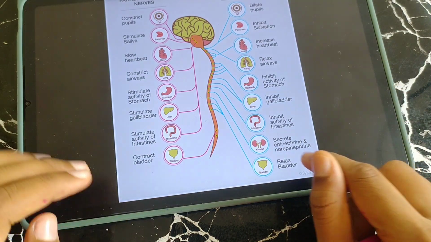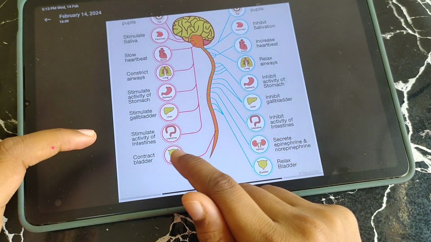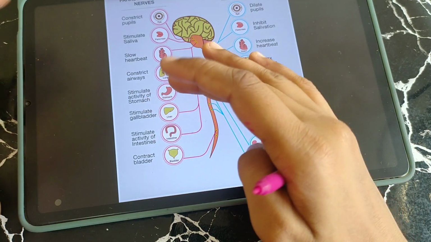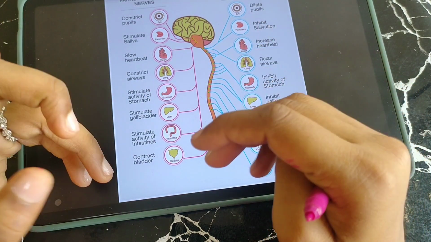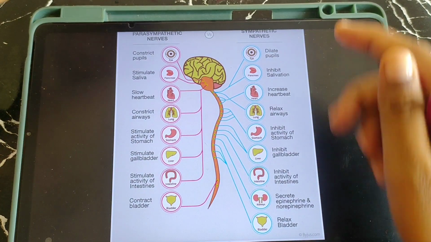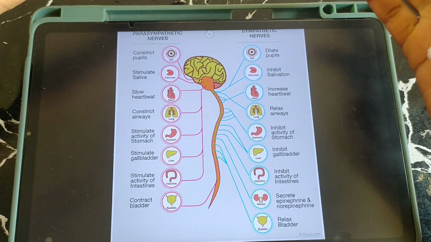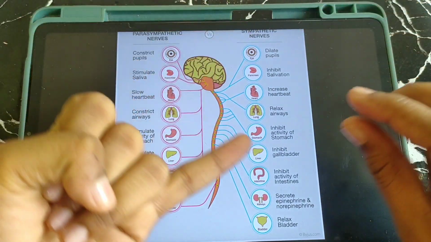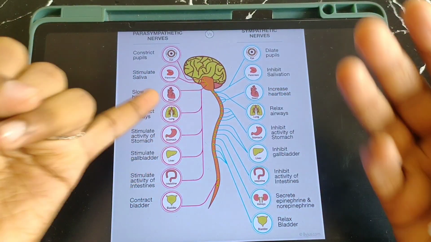Bladder relaxation causes retention of urine, whereas constriction of the bladder causes urination. During the parasympathetic system, it provides urination. This is all you need to remember. When the sympathetic nervous system is acting during emergency conditions, you cannot urinate, and the pupil will dilate so that you see properly.